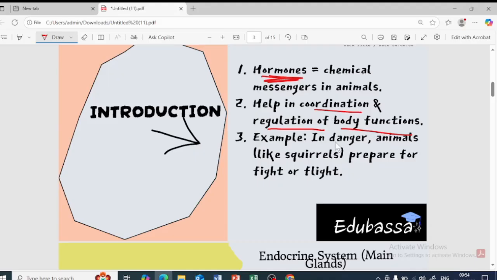For example, just imagine one squirrel is in danger. So when it is in danger, in the sense some other bigger animal has attacked the squirrel, what does it do? It will either fight with that animal or it will run away from that animal, isn't it? For both purposes they'll be using the muscles, isn't it? So some hormones will be released during that time. That is basically the adrenaline hormone, which we are going to learn further. Okay, which is going to help it to use its muscle for the fight or the flight purpose.